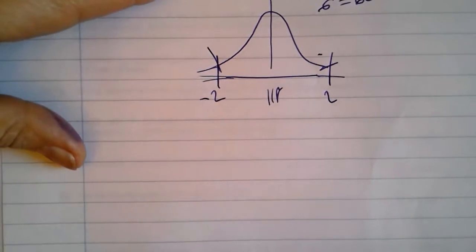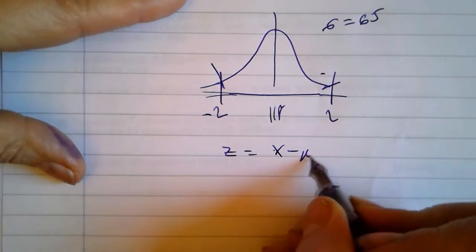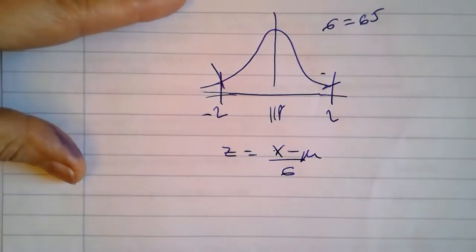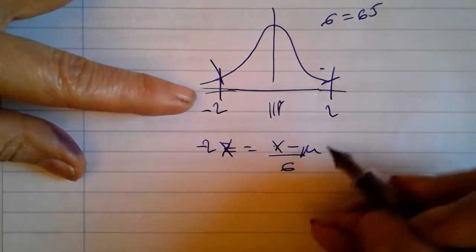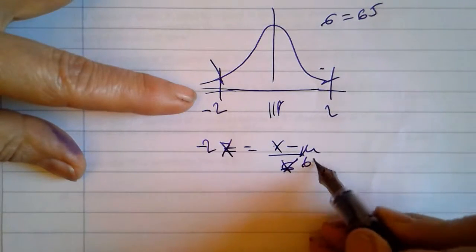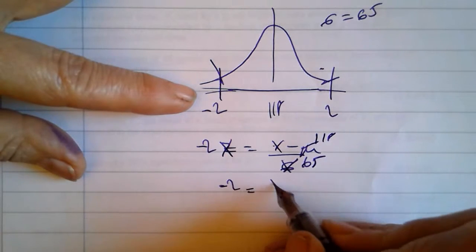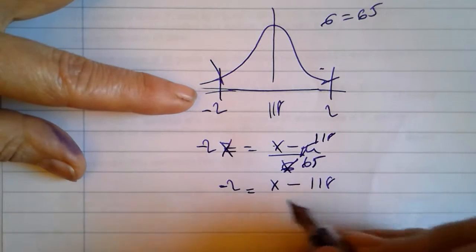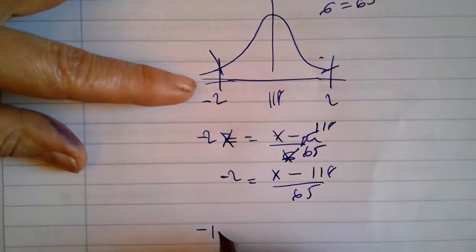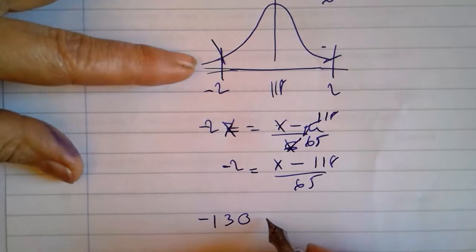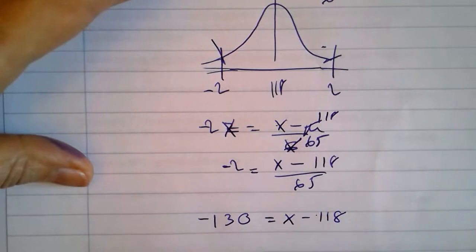Then we'll do Z equals x minus mu over sigma. That is always useful. Z is minus 2 in this case. The standard deviation is 65. Mu is 118. So I'll write it again: minus 2 equals x minus 118 over 65. Then think about it to work it out. Minus 130, that times 2 equals x minus 118, and you add.